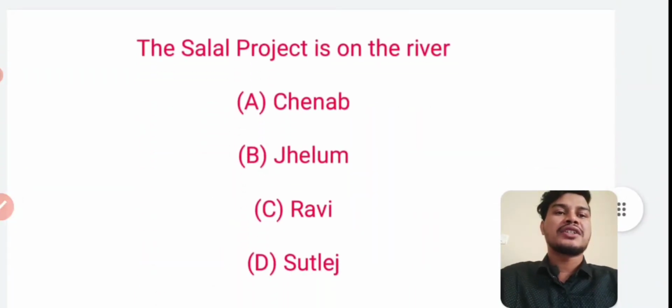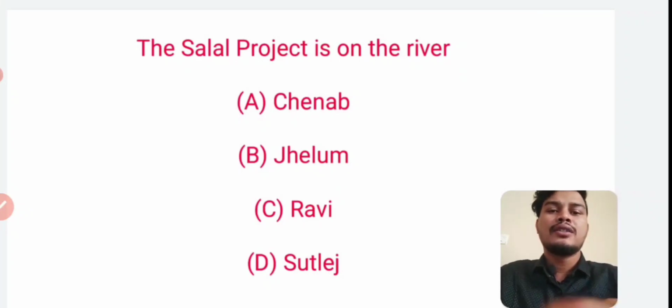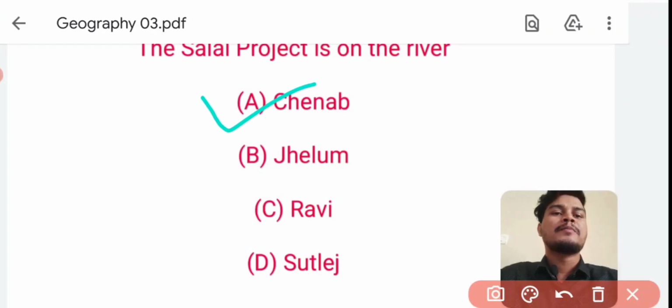The Solal project is on the river. Answer is option number A, Chenab River. The Solal project is on the Chenab River.